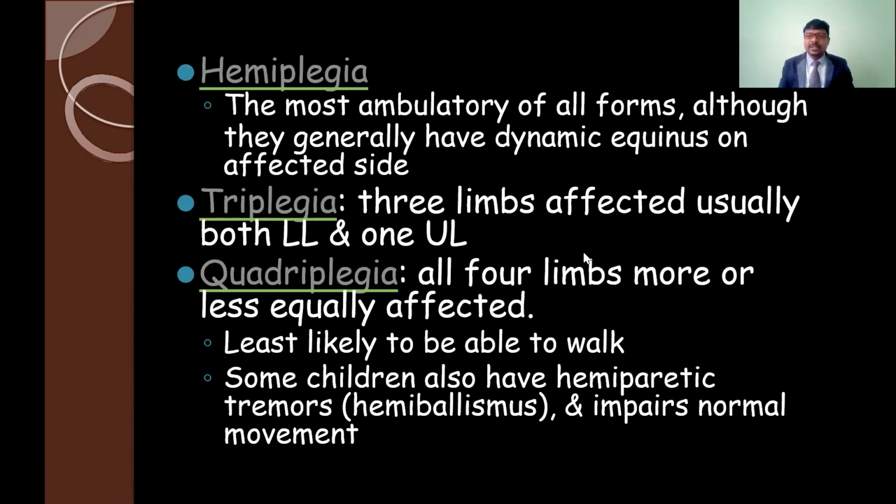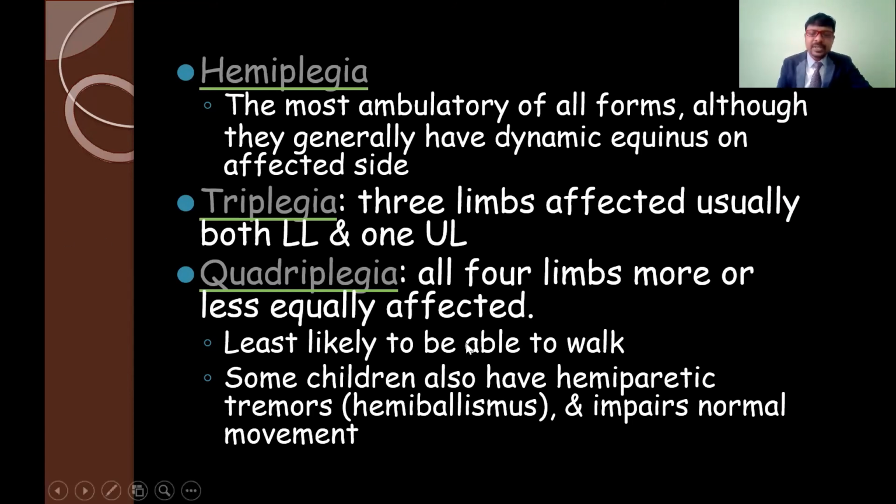Coming to hemiplegia, half of the body is affected. For example, if the right side is affected, the lesion is in the left side of the brain. They generally have dynamic equinus on the affected side, so the foot has an equinus deformity. Because of the equinus deformity, they get the circumduction gait. When they walk, it is a rotatory, half-circle walking pattern. That gait pattern is called the circumduction gait.